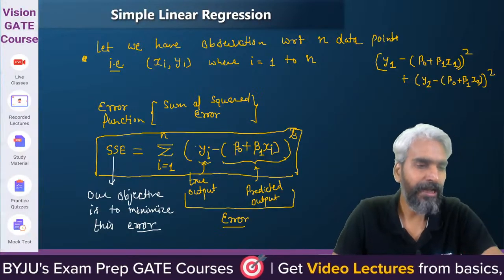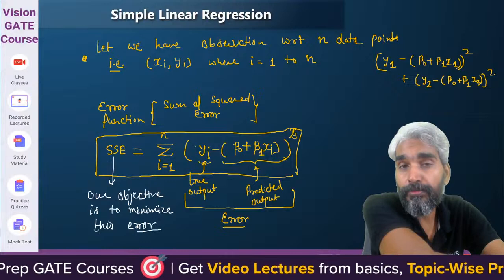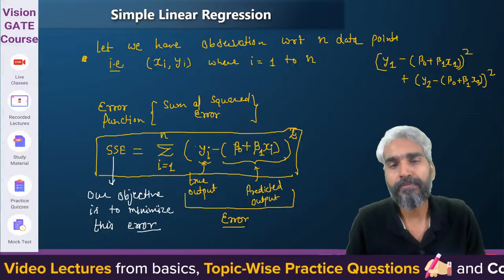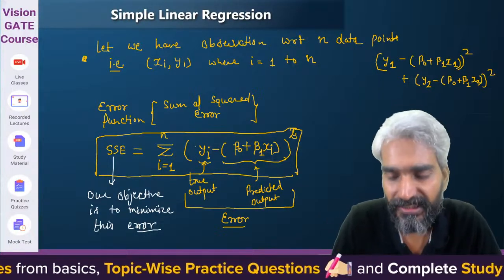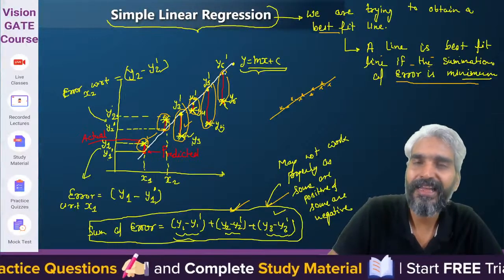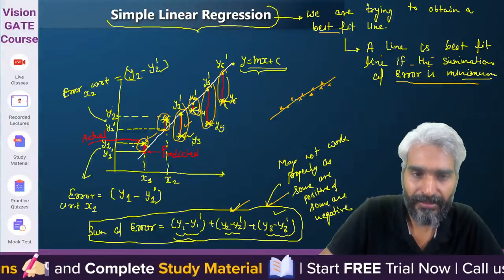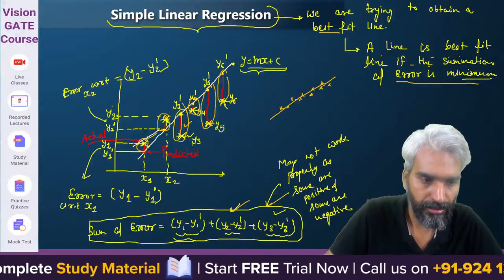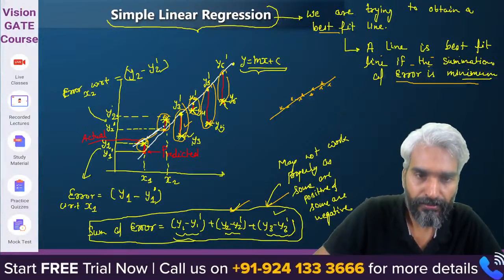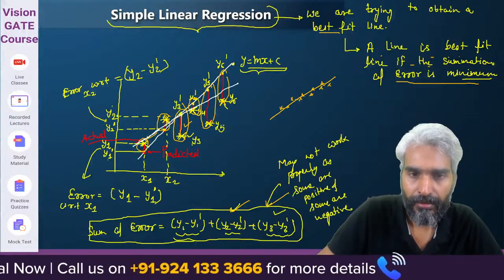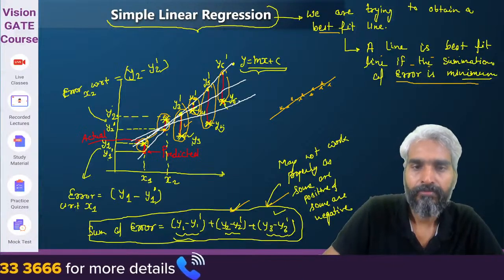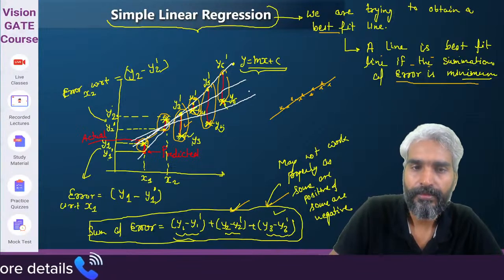Now, my question to all of you is, what should be changed if we are trying to minimize this particular error? Look at this example. This white line may not be the best fit line. If I make some changes and use this blue line, then perhaps the error will be somewhat reduced. If I use this line, the error will be reduced further. Yes or no?